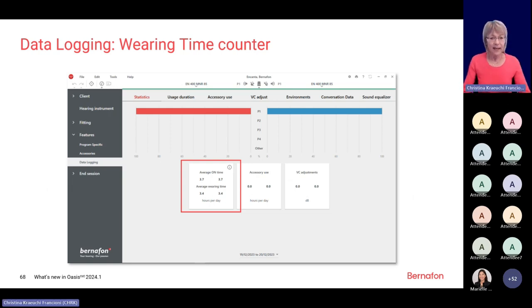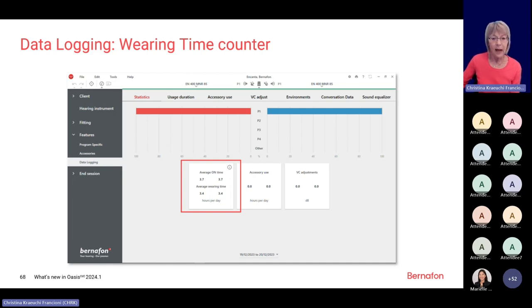We have added a new way of data logging, a wearing time counter, because until now, the wearing time we just saw was the time when the battery was in the instrument, but it did not really indicate if the hearing aid user was really wearing the hearing aid. And now there will be a new feature in the basic statistics, in the wearing time statistics.